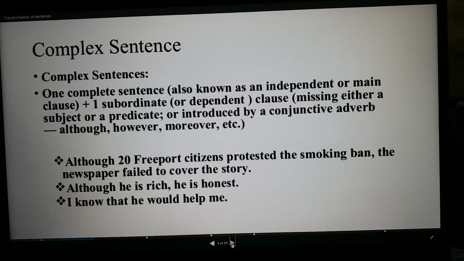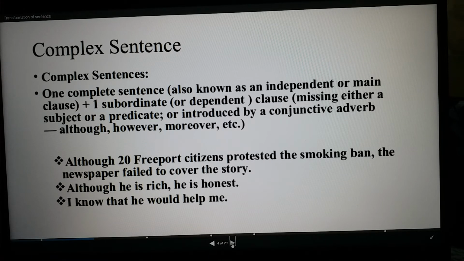So dear students, in brackets you see sometimes in a complex sentence the subject or the predicate might be missing. A complex sentence is introduced most of the time with a word like a conjunctive adverb, like although, however, moreover, because, if, and so on. There are many words like that.